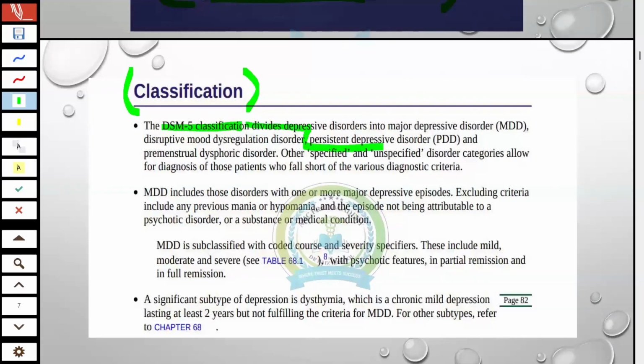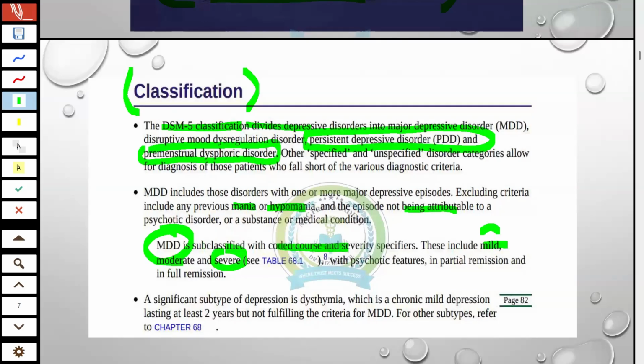So, including we have persistent depressive disorder, in which the symptoms of depression persist for 2 years, as well as premenstrual dysphoric disorder and bipolar disorder 1 and 2. And also we have excluding criteria, including previous mania or hypomanic episode. Major depression is classified into mild, moderate, and severe. In severe, the patient has intent or plan for death.